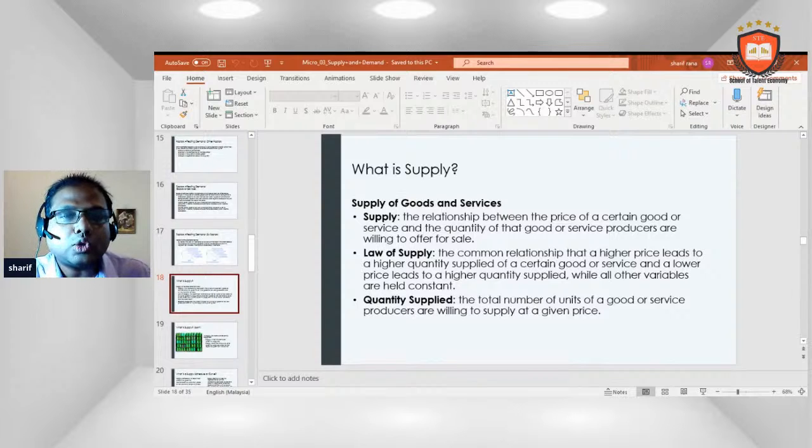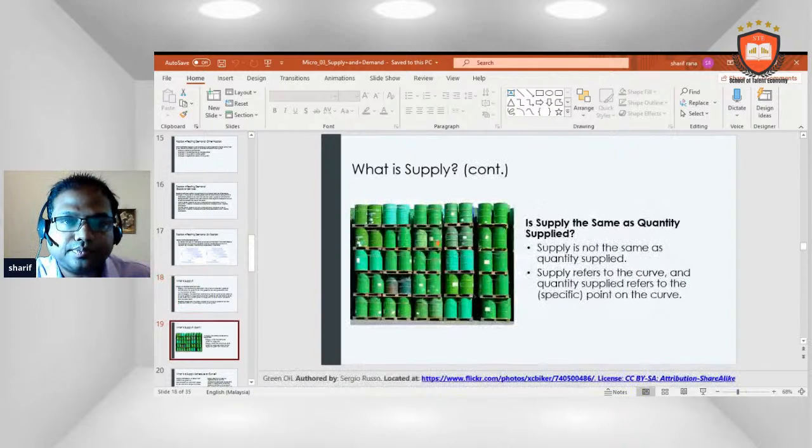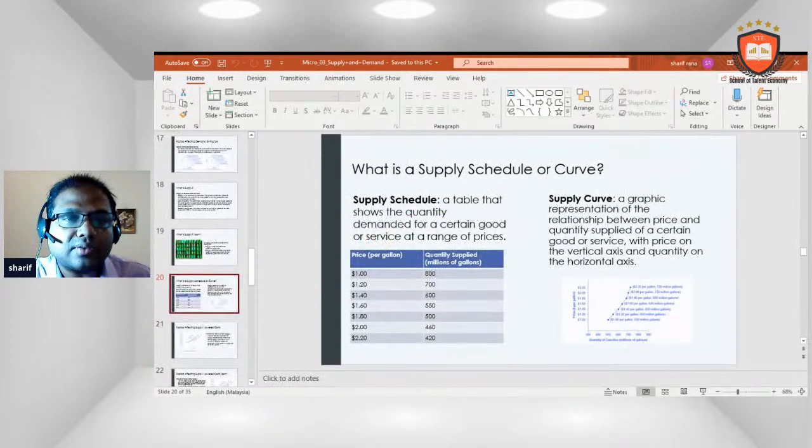Quantity supplied is the total number of units of a good or service producers are willing to supply at a given price. What is supply? Is supply the same as quantity supplied? Supply is not the same as quantity supplied. Supply refers to the curve, and quantity supplied refers to a point on the curve.